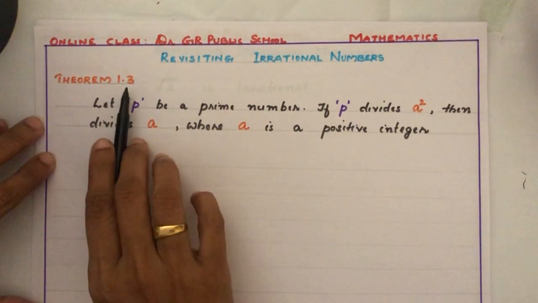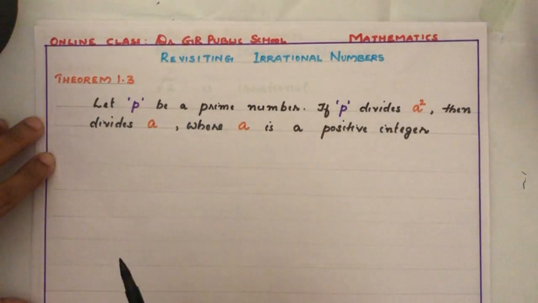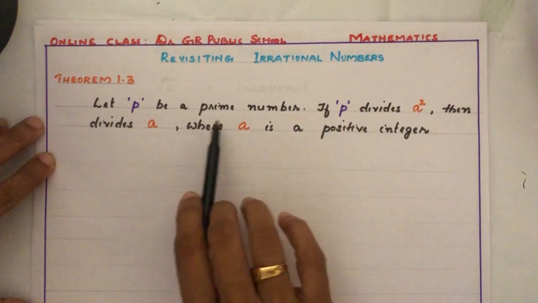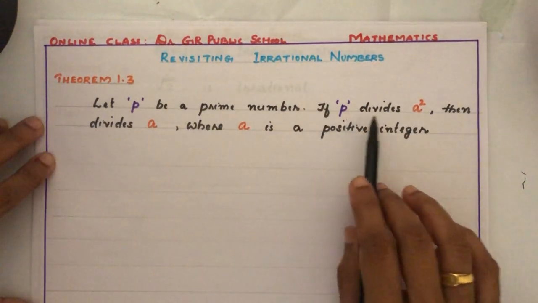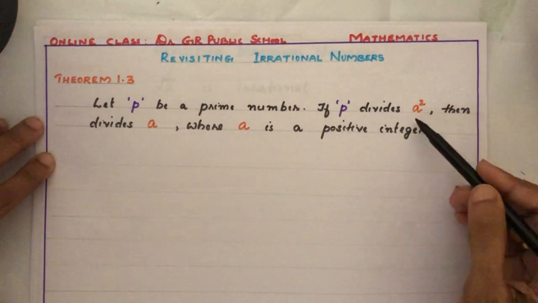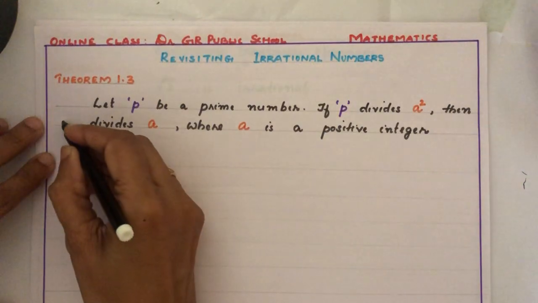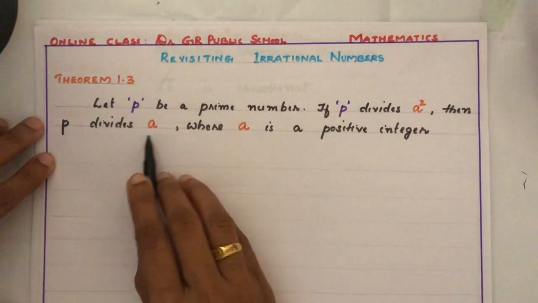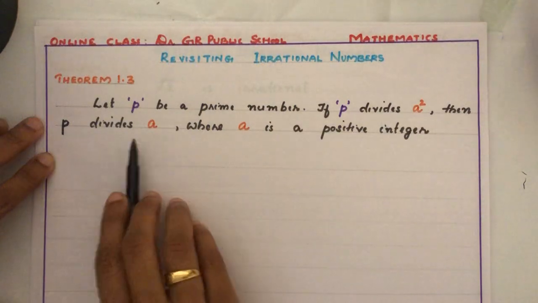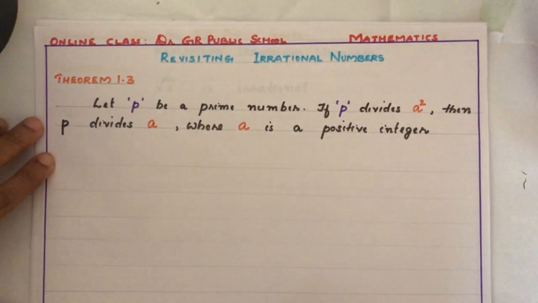It is Theorem 1.3. Let P be a prime number. We have discussed already about prime numbers and composite numbers. If P divides a square, meaning the square of a number a, then P divides a also, where a is a positive integer.